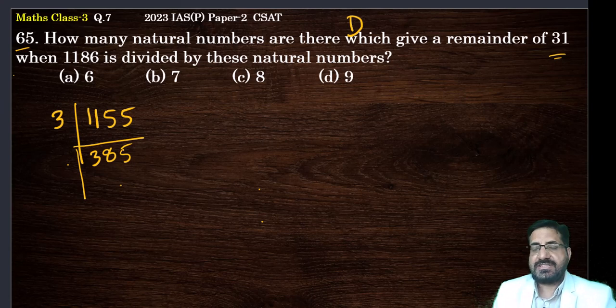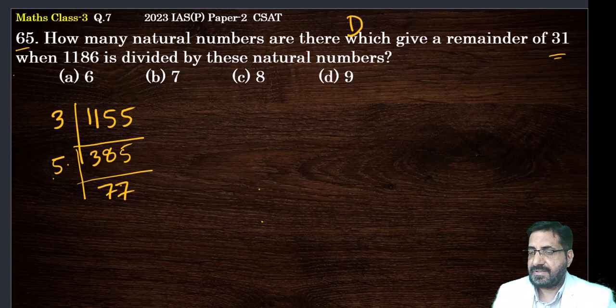So 8 plus 3 is 11, plus 5 is 16. 16 is not divisible by 3, so leave 3, take 5. See, what numbers are divisible by 5? Those numbers which end with 5 or 0. Those can be divisible by 5, so I am taking 5. This is 5, 7 are 35, again 7. 7 can be divisible by 7, 7. So these are the factors.